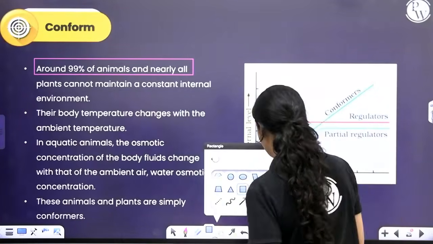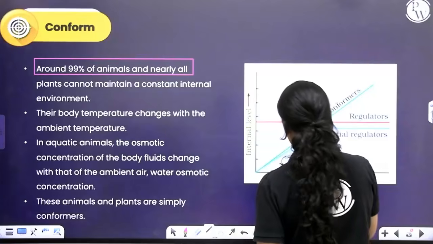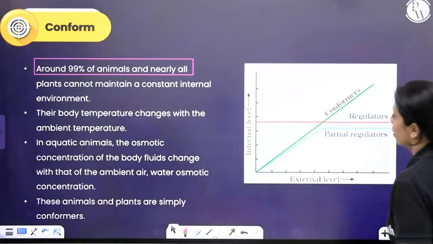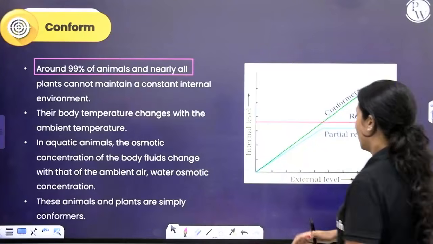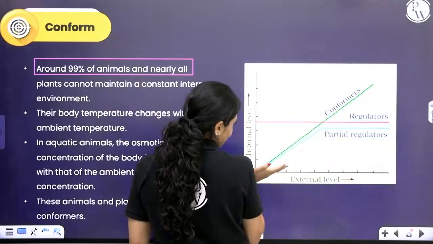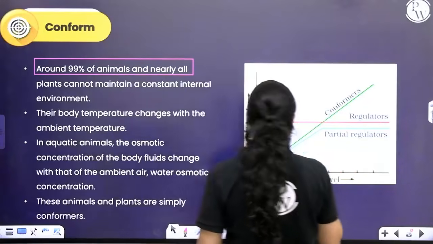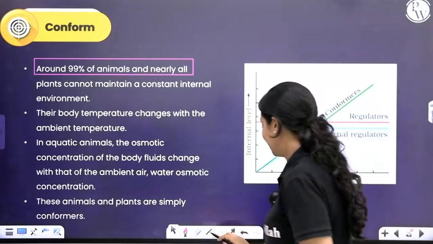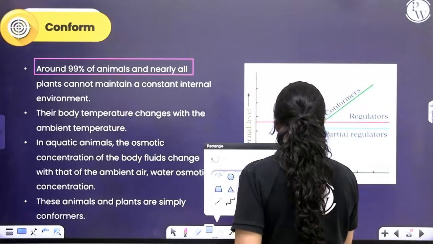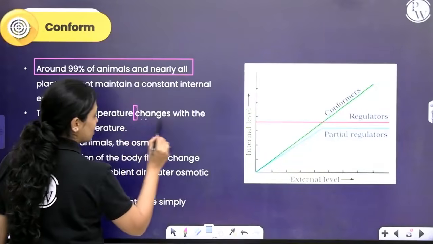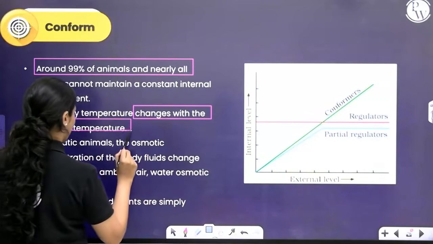You can see in the graph over here this dark green line that I'm going to outline right now. You can see how as the external level is changing, the internal level is also changing. They are called conformers. The body temperature changes with the ambient temperature. Ambient temperature means your surrounding temperature.